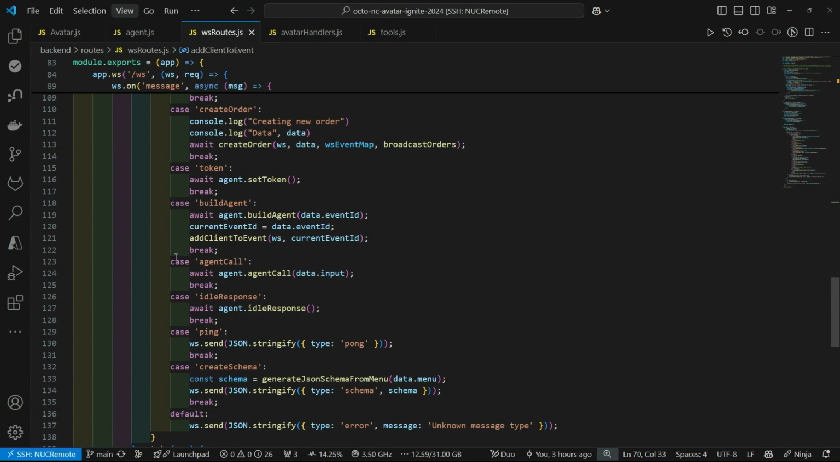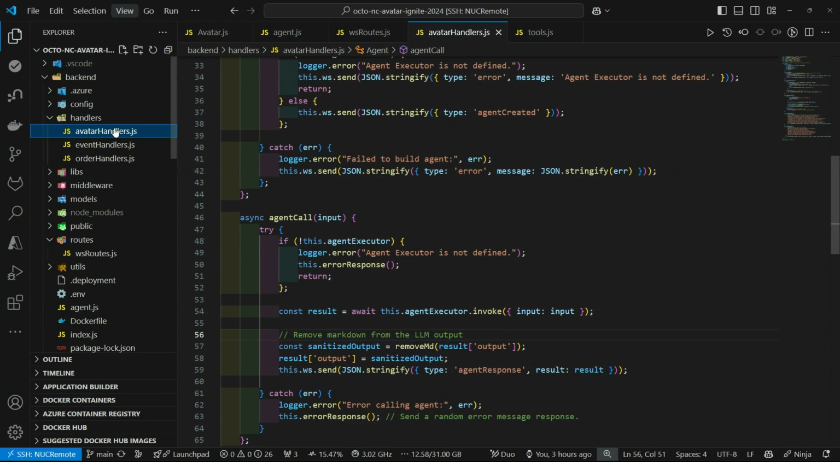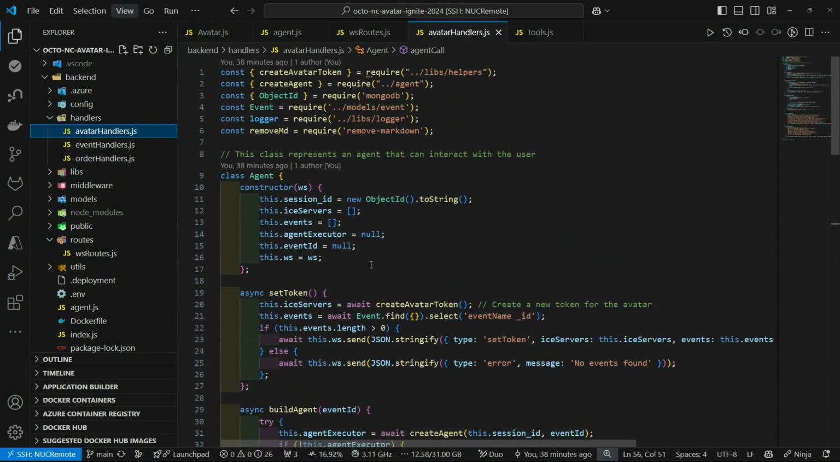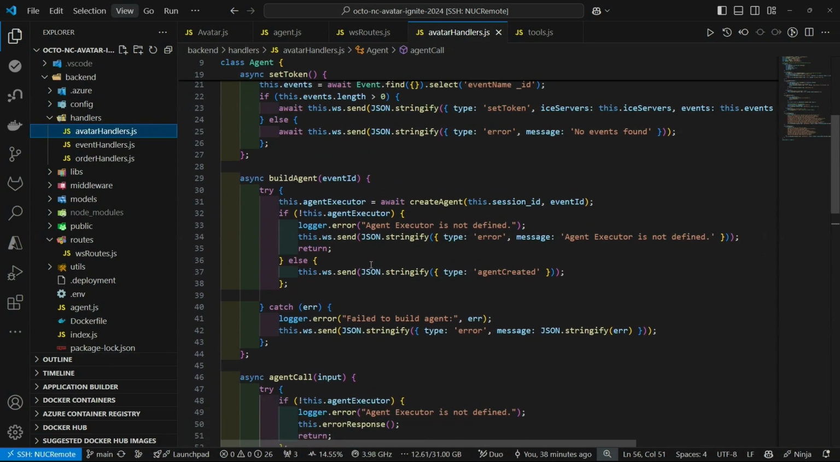And then for the agent call, we go over to this avatar handler here. For this, I just created a class. When the front end first loads, the first thing it does is send a message type of token. That will go out and get all of the ICE servers and the peer connection for the avatar image and the speech. Then once we have that, we send it back to the front end. The next thing is we build the agent with all the tools in there, and we'll walk through that code next. That agent is persistent in the state as long as that WebSocket is up.